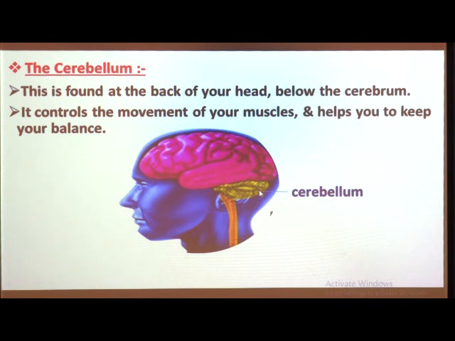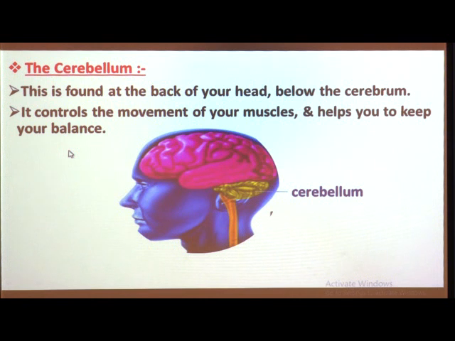The cerebellum also does a very important function for our body. It controls the movement of your muscles and helps you to keep your balance. What is the function of the cerebellum?